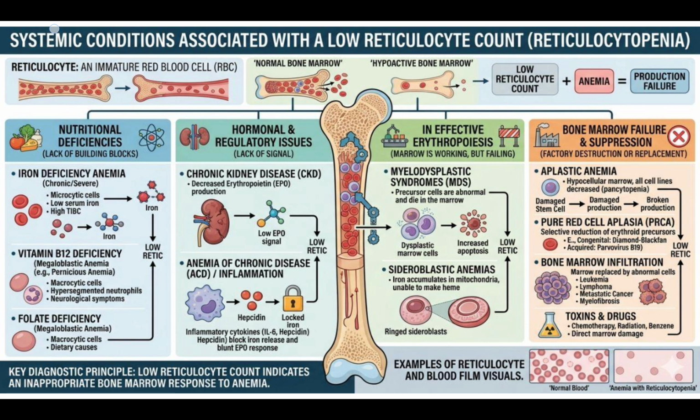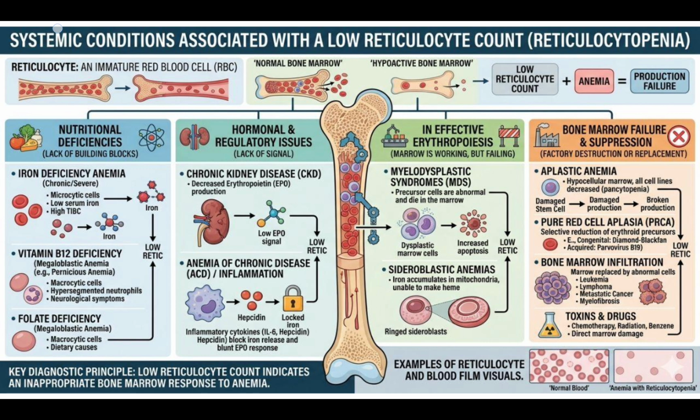In case of vitamin B12 deficiency, that leads to megaloblastic anemia, for example pernicious anemia. In this case there are macrocytic cells, hypersegmented neutrophils, and neurological symptoms. And in case of folate deficiency, it also leads to megaloblastic anemia. In this case there are macrocytic cells and dietary causes. And when we see hormonal causes leading to systemic conditions, there is a decreased erythropoietin production, which is seen in chronic kidney disease.